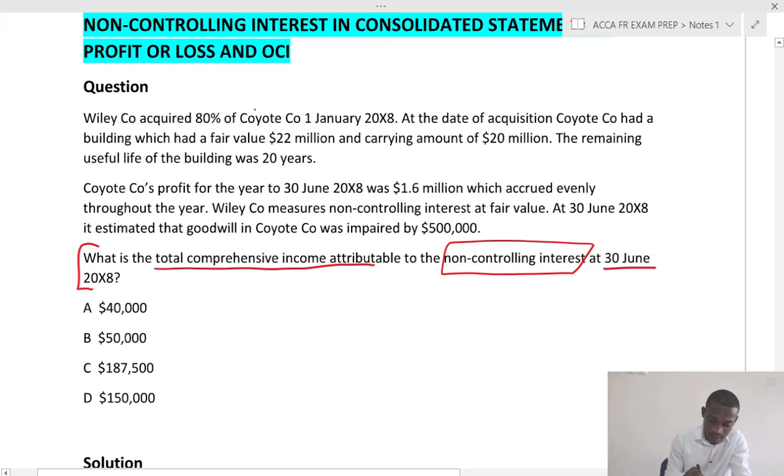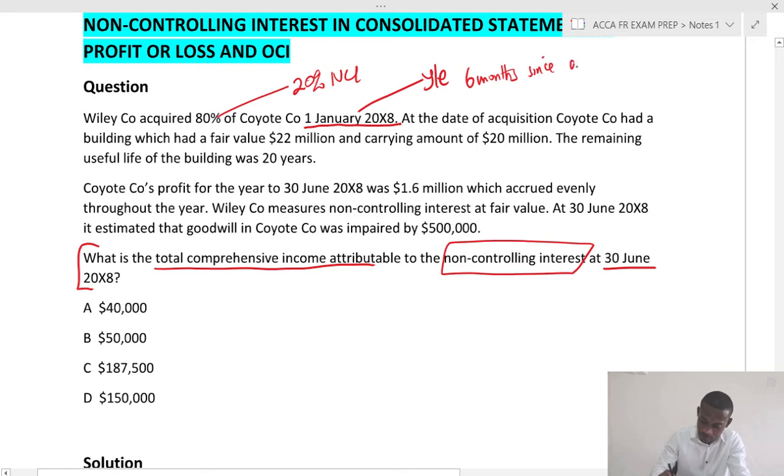Now, the details of the question. Willie co-acquired 80%, so it means that 20% NCI of Koyet on 1st January x8. Again, reconcile this to the year end. The year end is 30th June. This will give us 6 months since acquisition. And it's important you track these dates. If not, you get the answer wrong.